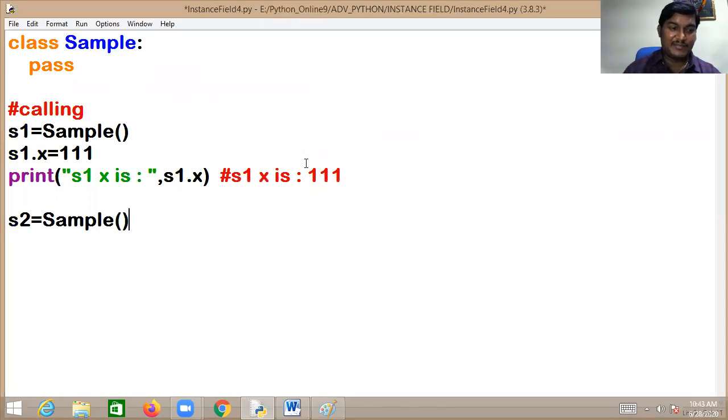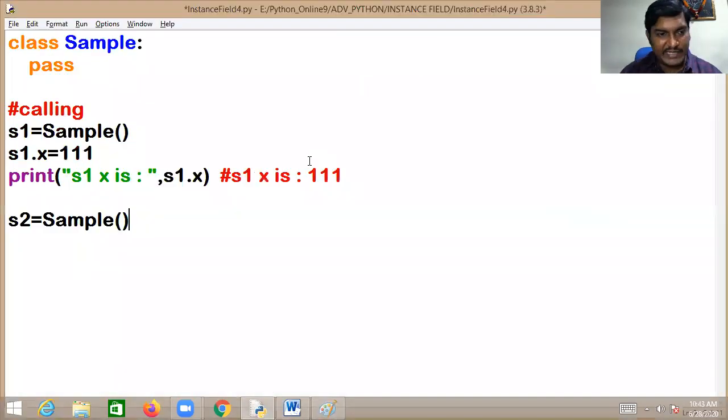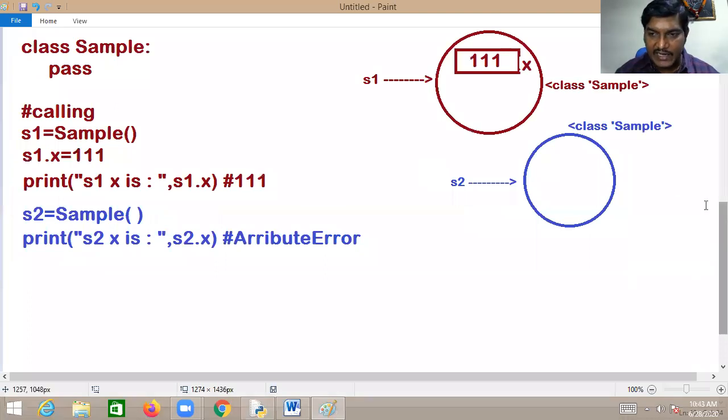Now I want to create another object. An empty Sample object is created, the second object, but do you find anything in it? No. I am writing print S2.X. Immediately the PVM will ensure the existence of X in S2. Have you declared any variable with the name X in S2? No. You will get an attribute error. Attribute error means it is not a member of the object.